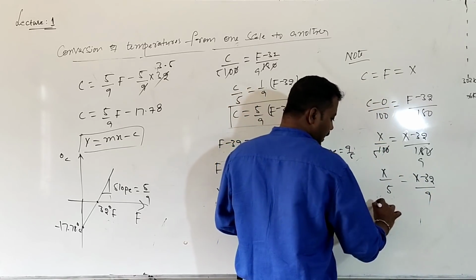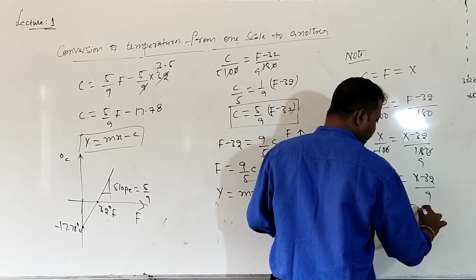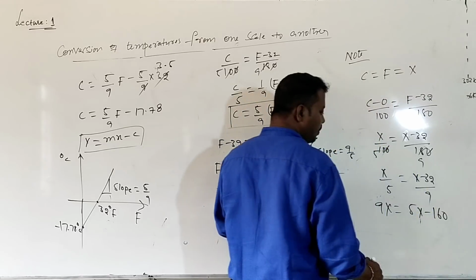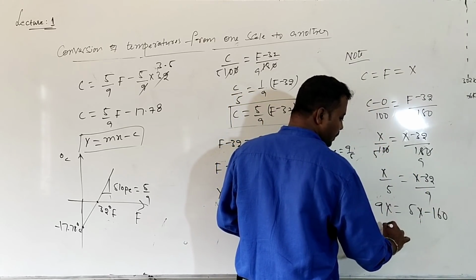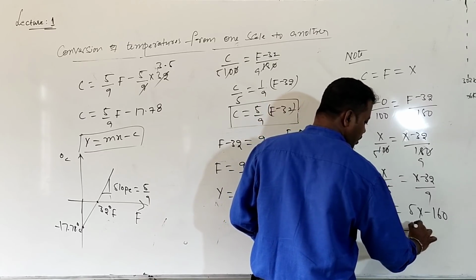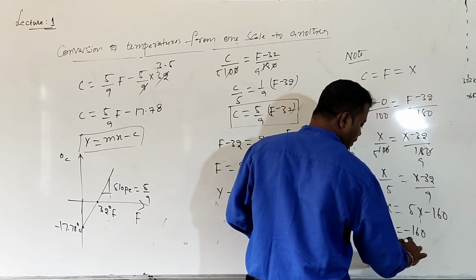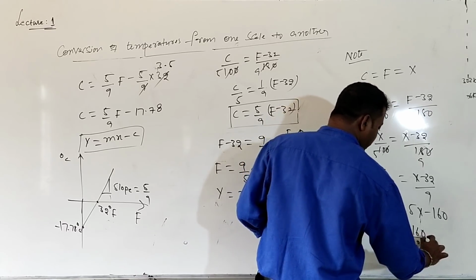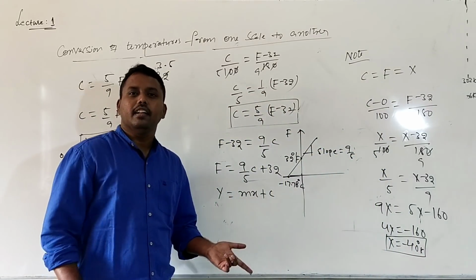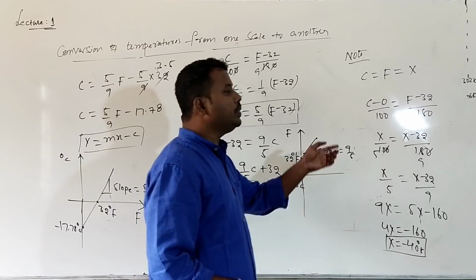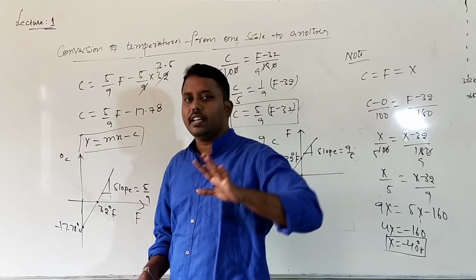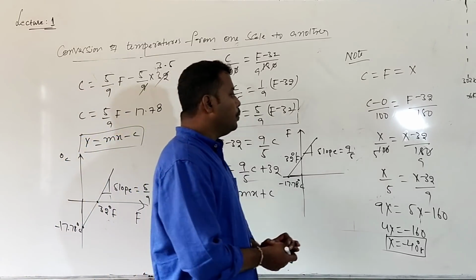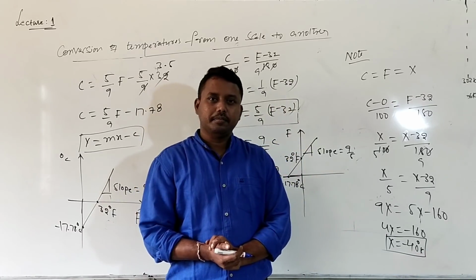Cross multiply. 9 times x is equal to 5 times (x minus 32), so that is what I will get, 160. Then 9x minus 5x is 4x. 4x is equal to minus 160. x is equal to minus 40. So minus 40 degrees Celsius or minus 40 Fahrenheit is the temperature which is the same for both the centigrade scale and the Fahrenheit scale. That minus 40 degrees temperature is the same for both scales.